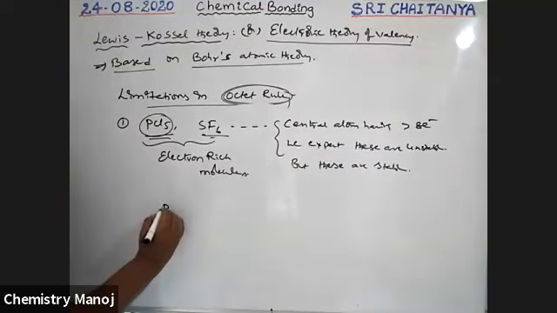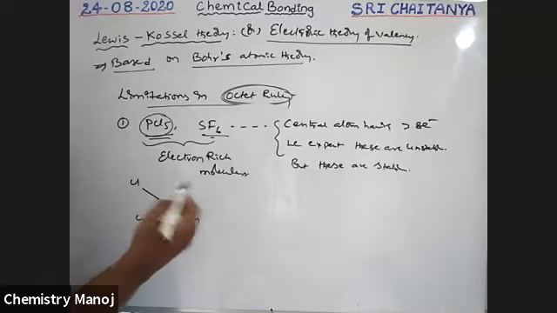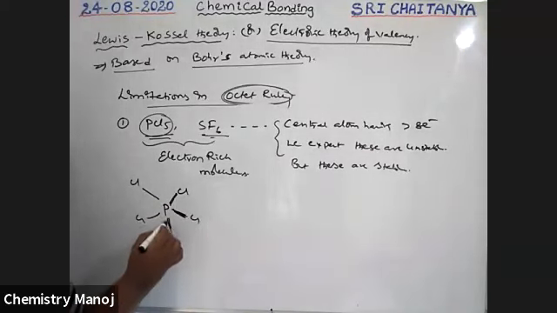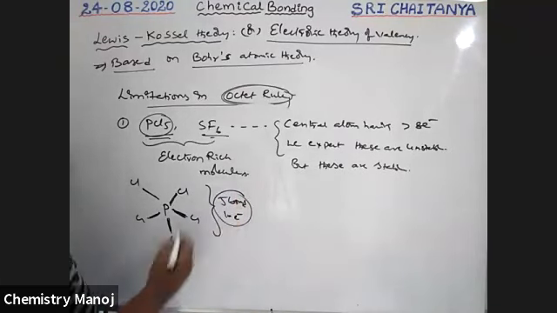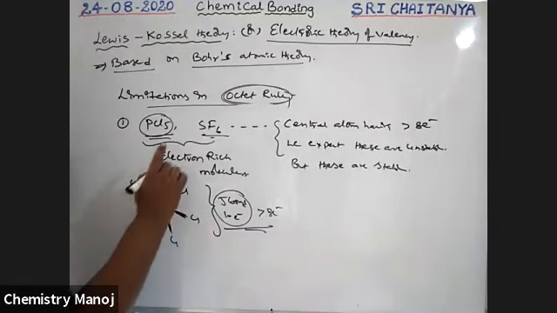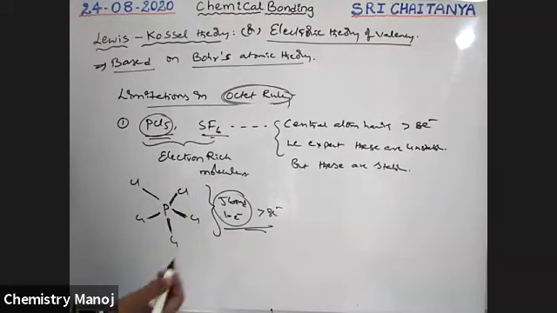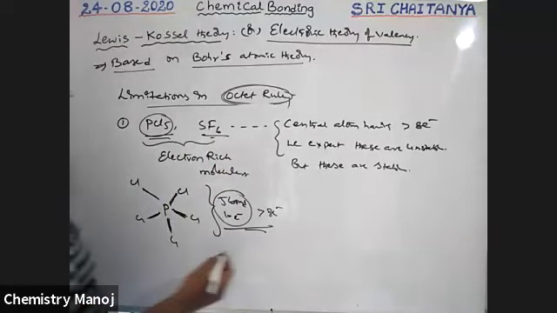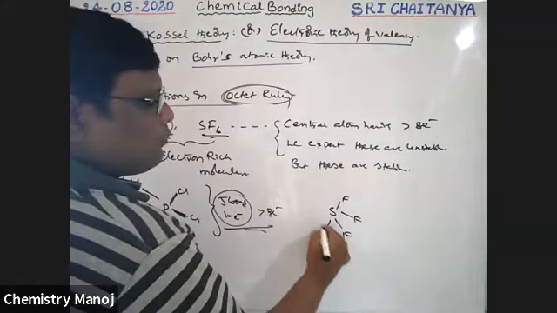See here, PCl5: phosphorus with 5 chlorines. Each bond is equal to 2 electrons. I will explain why. So 5 bonds, 5 twos, 10 electrons, which is greater than 8 electrons. That's why it is an electron rich molecule, but it is still stable, though we expected it to be unstable. So why? No answer here. Next, SF6, sulfur with 6 fluorines, 6 bonds only.